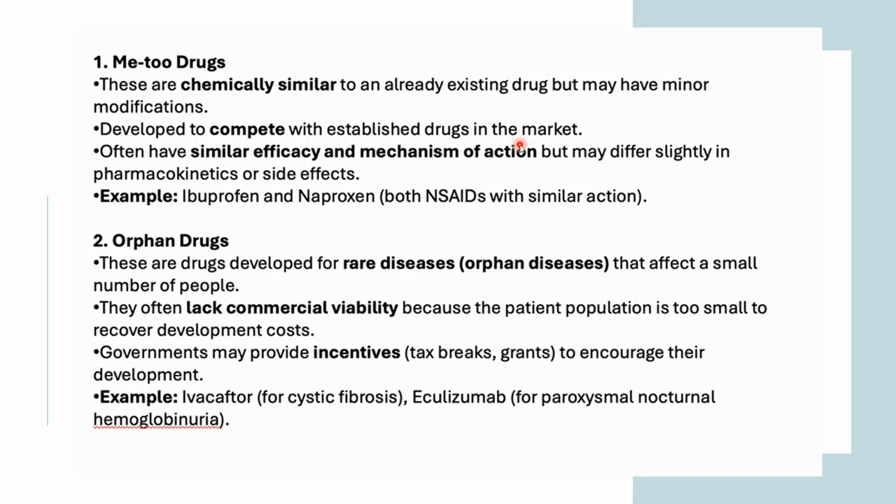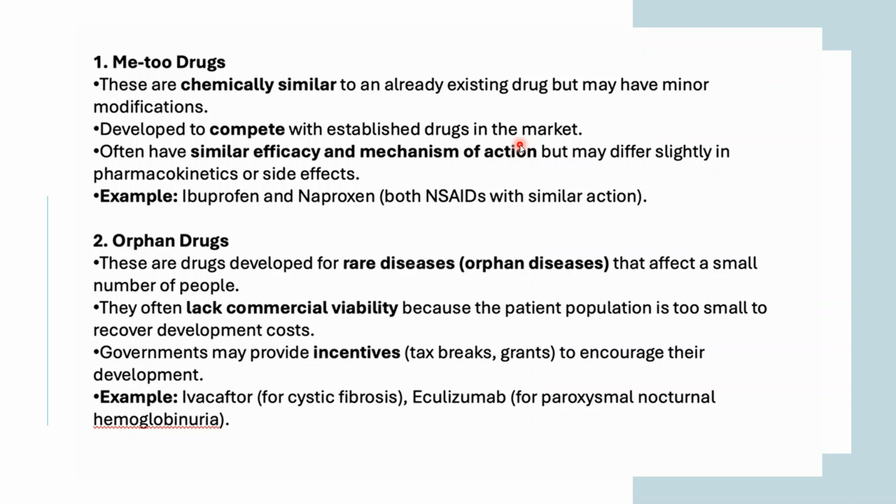Very few people have these kinds of problems, and they need these drugs to treat them. That is why they often lack commercial viability. And government actually passes some kind of incentives, tax breaks, grants to encourage their development. So these are known as orphan drugs.